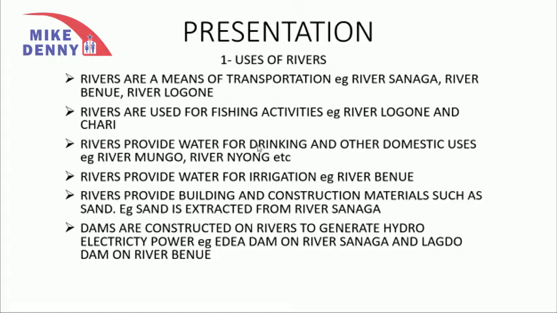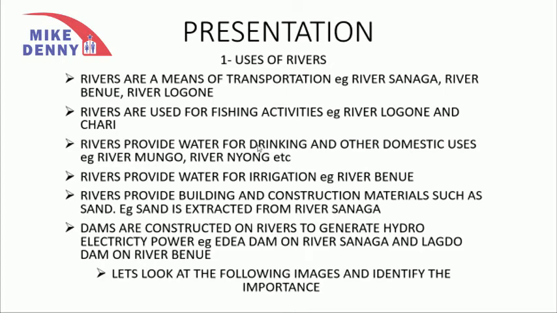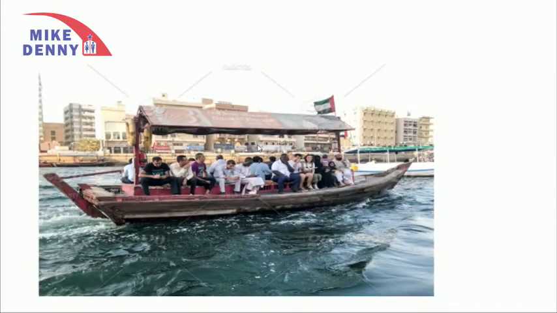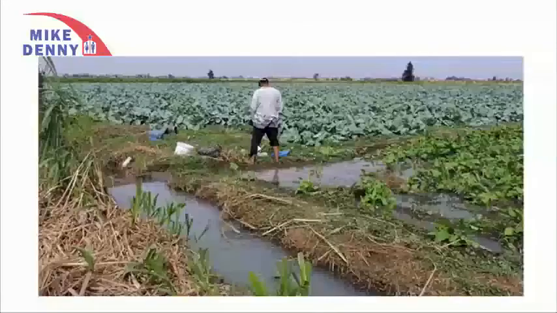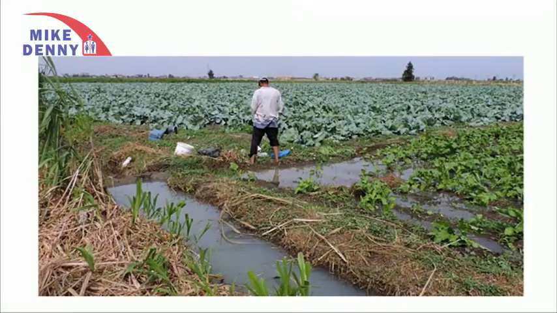We shall now look at the various pictures. Look at the images below and tell me the various importance or uses of rivers. Look at this picture. You can see that this picture represents the importance of transportation. That was very good. What of this use? This picture illustrates another importance of rivers. Rivers are used for irrigation. As you can see, this is somebody who has used the water that is available to irrigate crops.